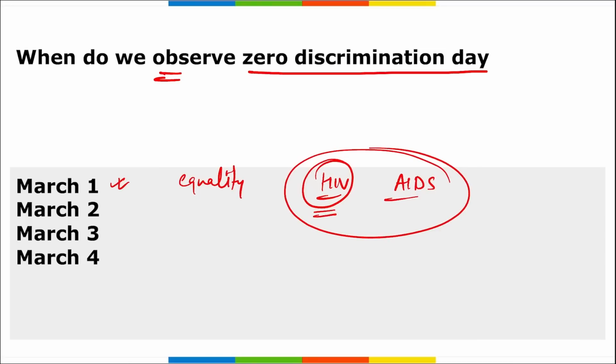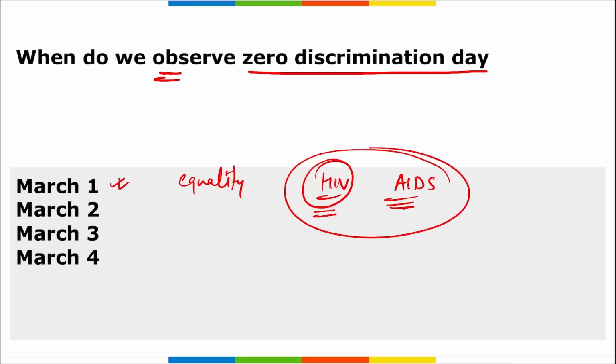HIV stands for Human Immunodeficiency Virus, and AIDS is Acquired Immunodeficiency Syndrome. All right, so basically we can say this Zero Discrimination Day is observed on 1st of March across the globe, and it is to promote equality and fairness among the people, and also to fight the systemic and cultural discrimination against the people who have HIV AIDS.